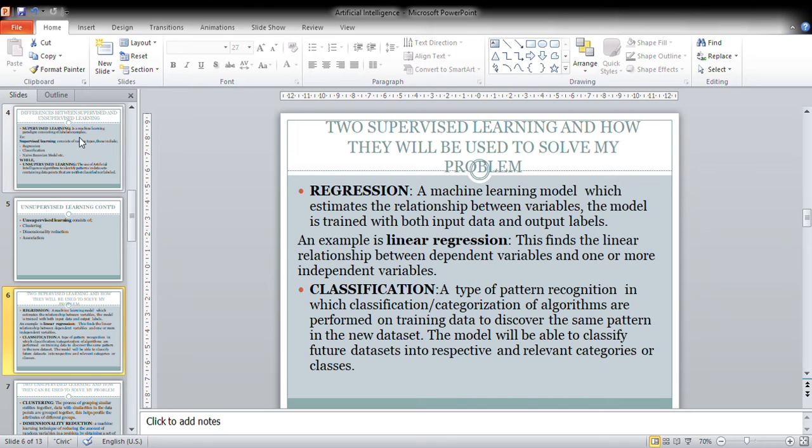Meaning that this model that I'm going to implement, once I train it with my own dataset that I have currently, I'll have to use new datasets so that I could find out its performance. So it's supposed to still give me the same pattern recognition as it did in the very first implementation. So that is classification machine learning.